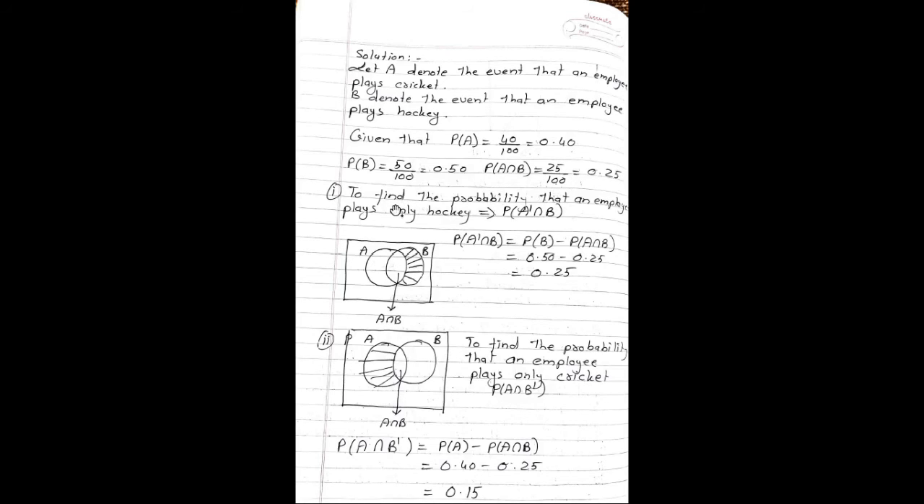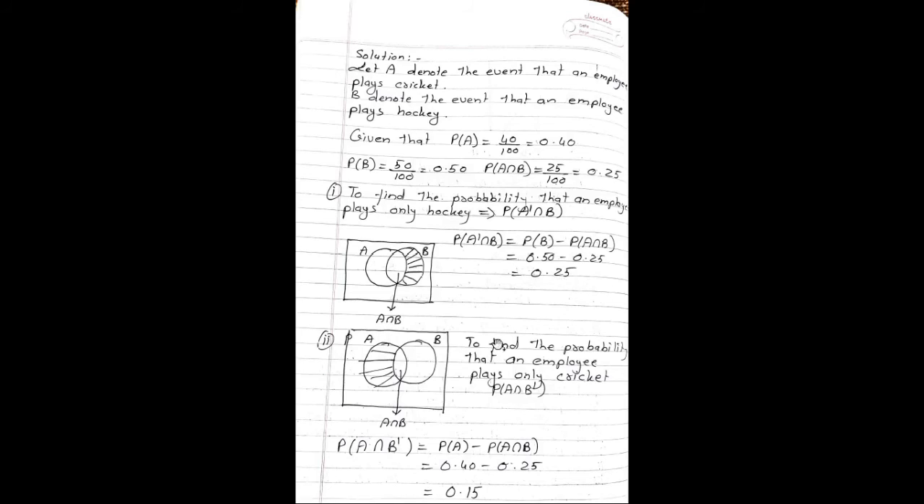In the first part of the problem, to find the probability that an employee plays only hockey, which can be considered as probability of A complement intersection B. Now see the Venn diagram. The part which is shaded is the required part. So probability of A complement intersection B is equal to probability B minus probability A intersection B, which is equal to 0.50 minus 0.25. So the final answer is 0.25.